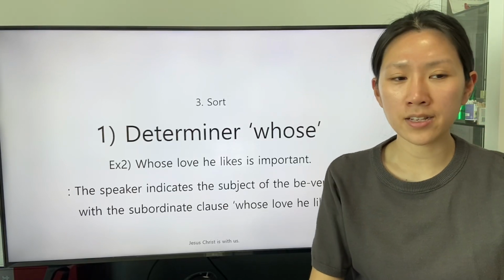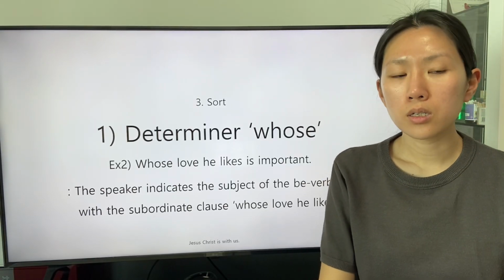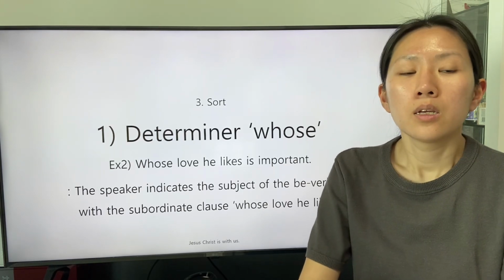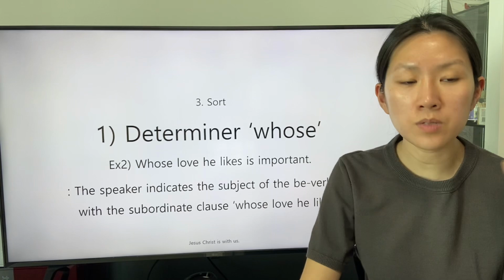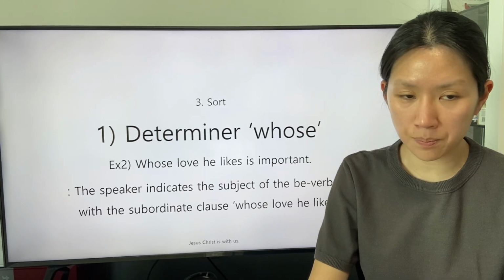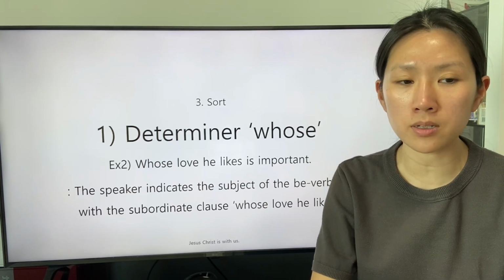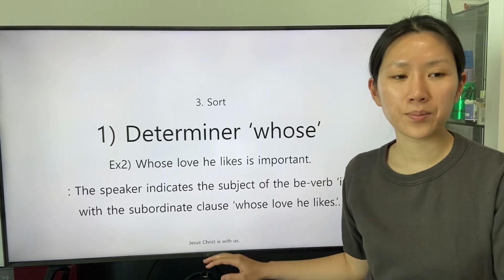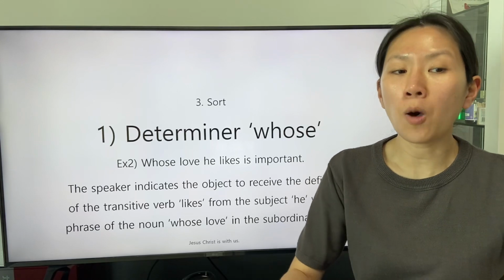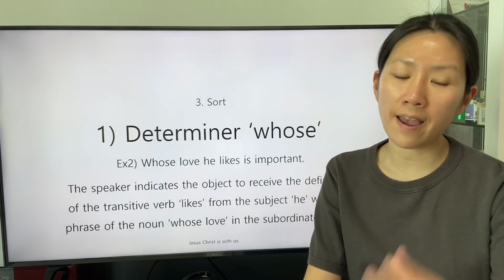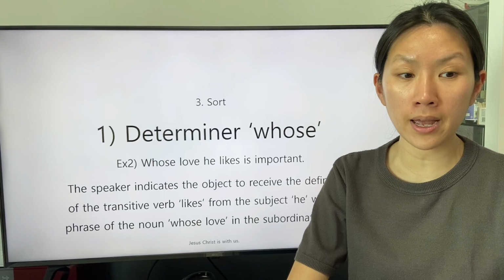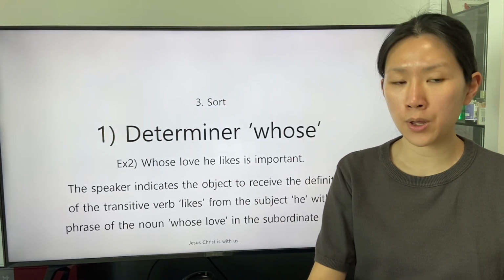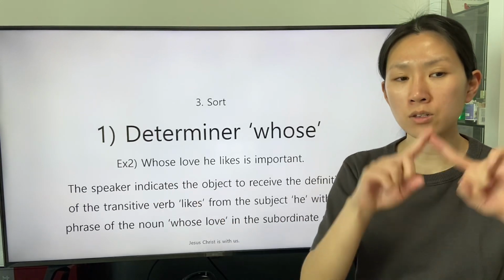The second sentence is this. Whose love he likes is important. The speaker indicates the subject of the be verb is with the subordinate clause whose love he likes. The speaker indicates the object to receive the definition of the transitive verb likes from the subject he with the phrase of the noun whose love in the subordinate clause.